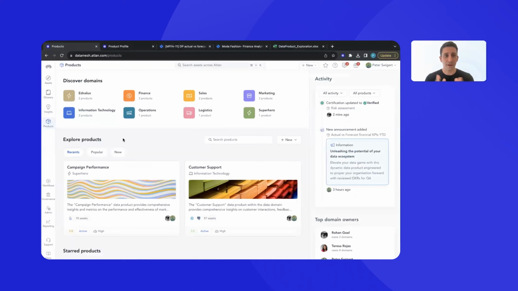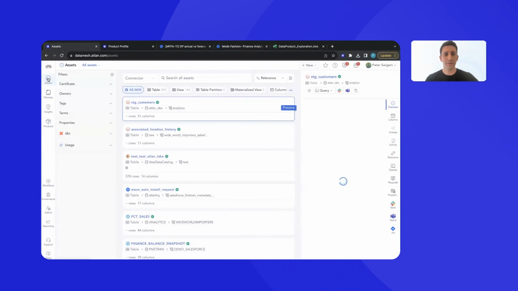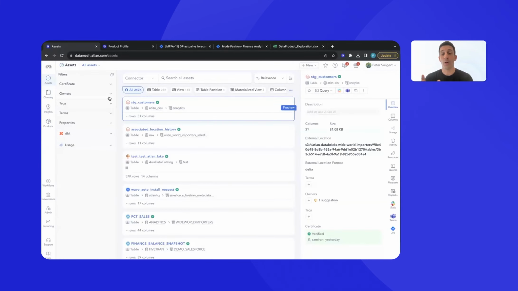So this is our product homepage. And before we dive too deeply into editing or creating any new data products, I want to revisit again the classic Atlan experience. I'll jump over here to our assets page. And if you've used Atlan before, you know it's the home for your data estate, a key tool for data producers, such as data engineers, scientists, or analysts. You can see our instance here has connections to all sorts of partners and products across the modern data estate. This could be from your upstream CRMs through your data warehouses and lakes into the BI layer.